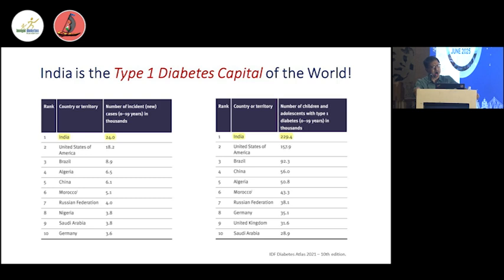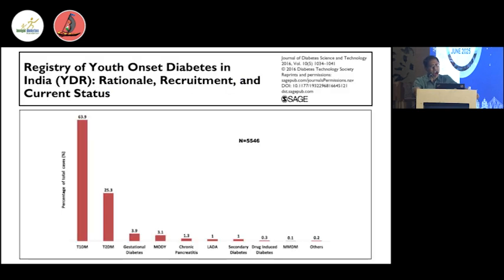So when Dr. Vishwas requested me to choose a topic on diabetes, I thought this is the bridge we have to tackle: how to identify the cause of diabetes in the young and how to properly settle the issue. I will go through a few cases at the same time.